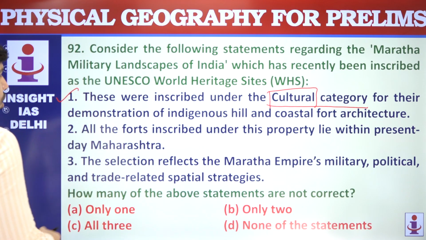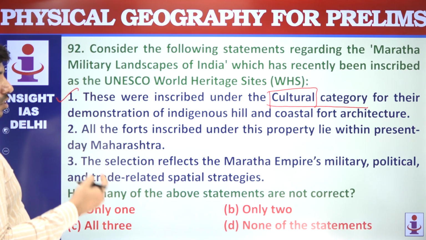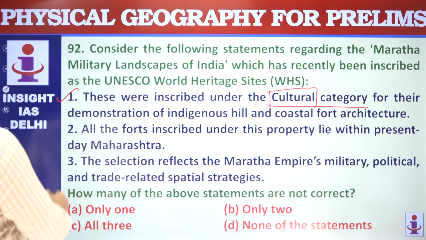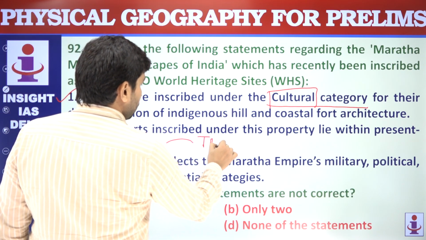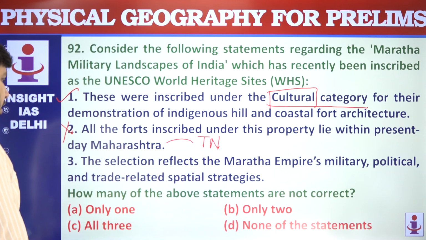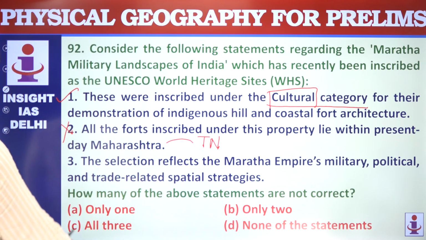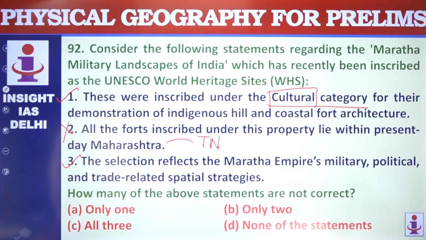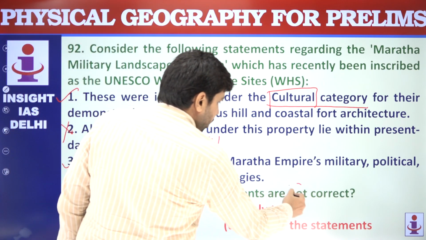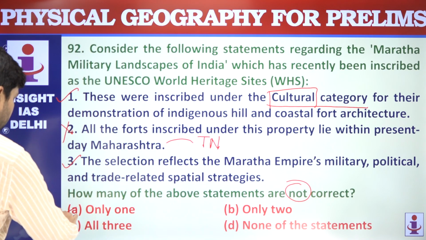So this is correct. All the forts inscribed under this property lie within Maharashtra. No, one of the forts also lies in Tamil Nadu. So this is not correct. The selection reflects the Maratha Empire's military, political and trade related specialized strategies. Yes, this is correct. 1 and 3. Question is asking about not correct. So only 1 is not correct.